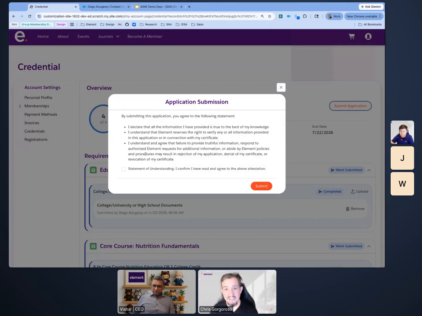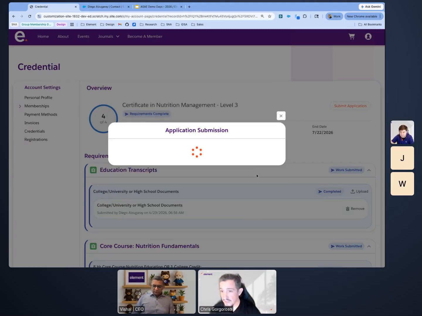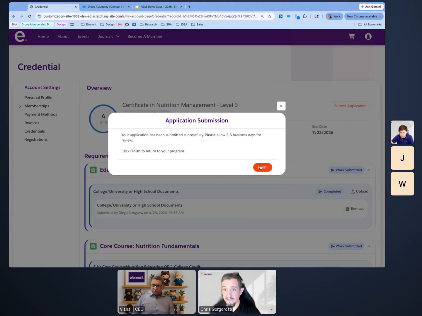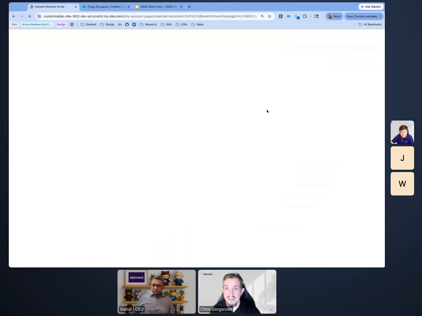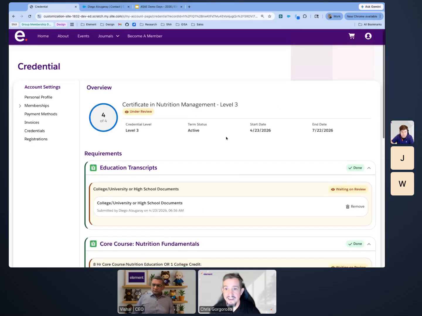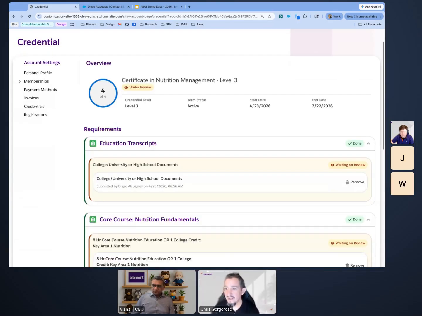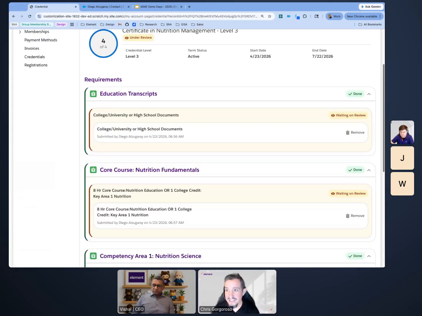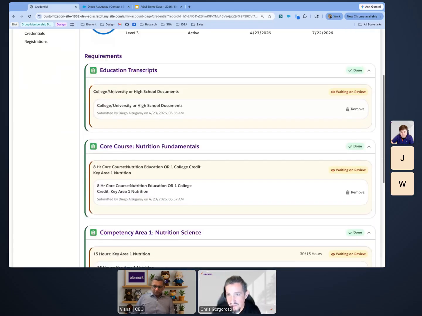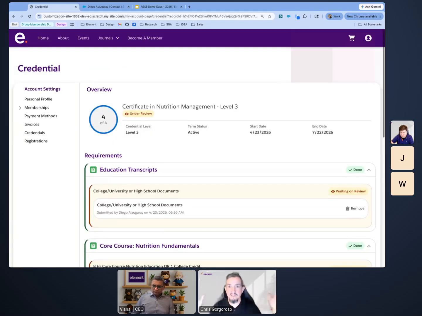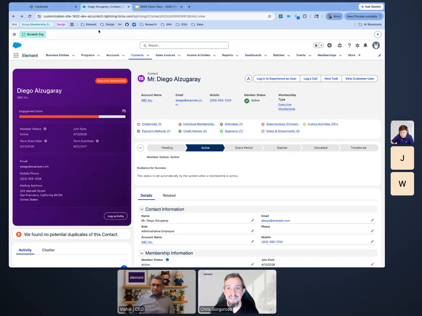I have a last attestation that I need to do before I submit. And then once I finish that, return back. And what do I get? Great. We're under review. It's going to the staff. I can see that things are complete. And each one of those individual requirements are waiting for review. Perfect. I've done my part as Diego. Now it's on Element's staff team to do the rest.